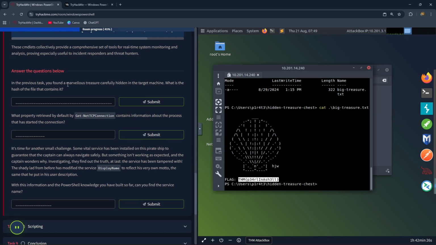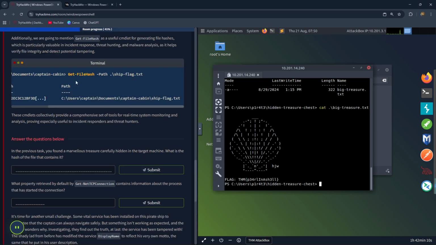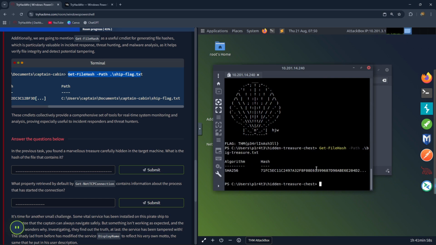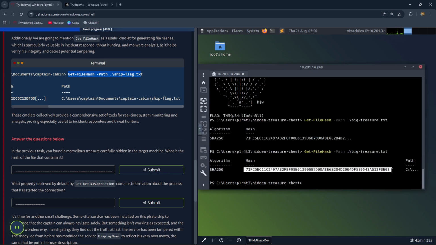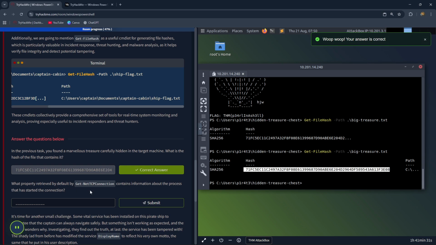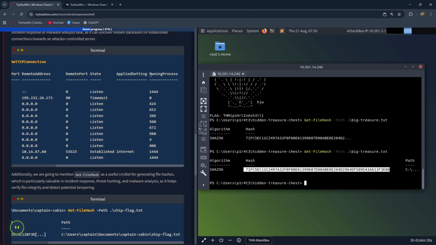In the next task, you found a marvelous treasure carefully hidden in the target machine. What is the hash of the file that contains it? For this question, we use this command. Let's do Get-FileHash -Path, type the beginning of the name, press tab and press enter, and let's type that in. What property retrieved by default by Get-NetTCPConnection contains information about the process that has started the connection? The correct answer is here, OwningProcess. Let's type that in.